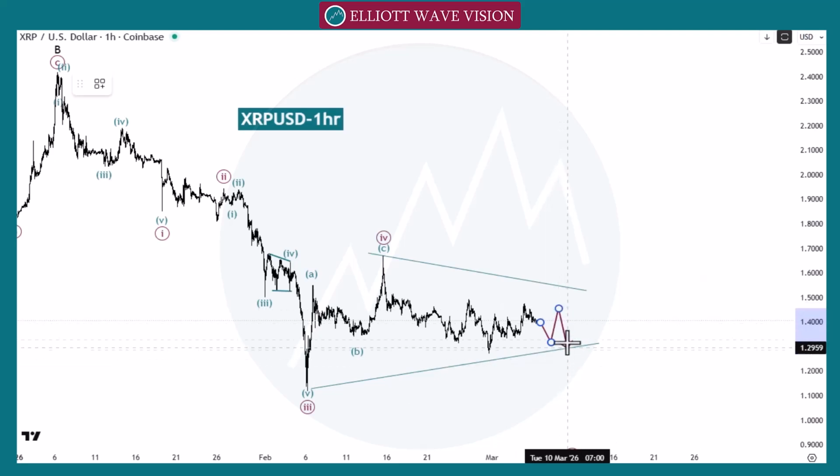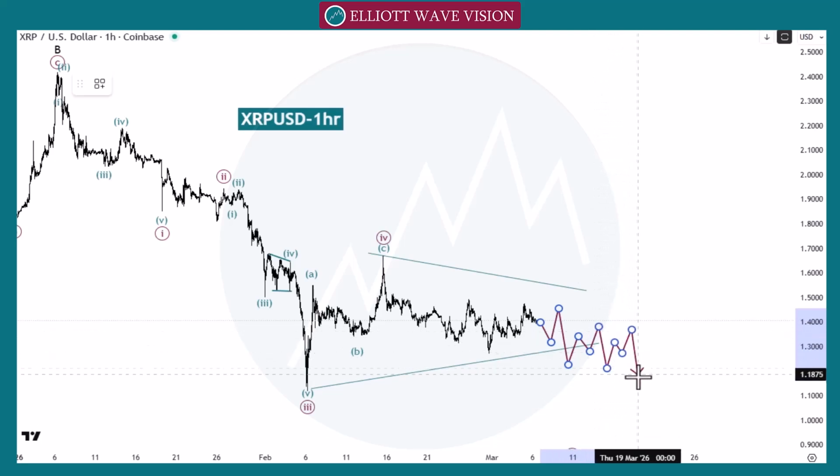Then we need to wait for the impulsive move, like arrival at 1.2. 1.2 belongs to group 1. Like arrival, reaction, fast low below level A, B and C. Then we will go towards this number.